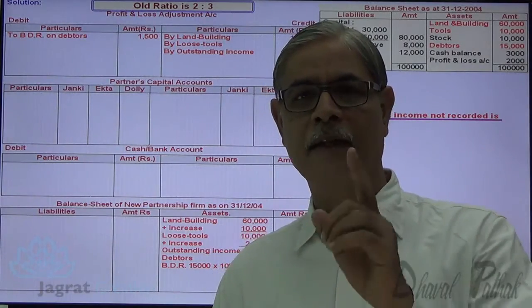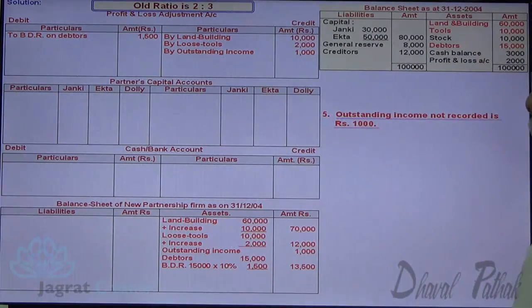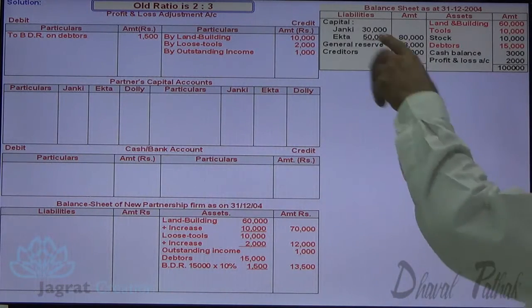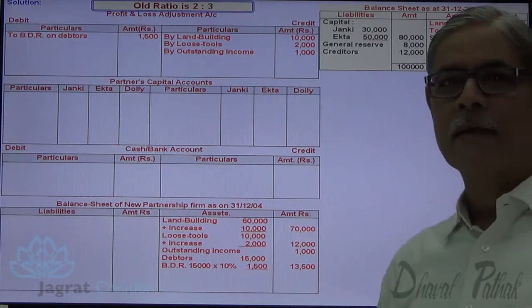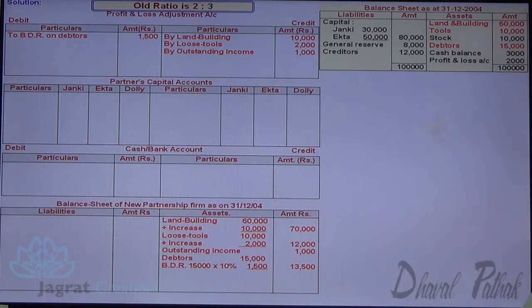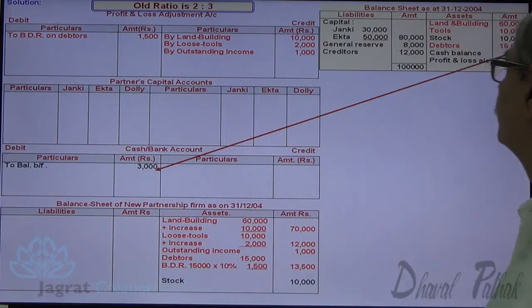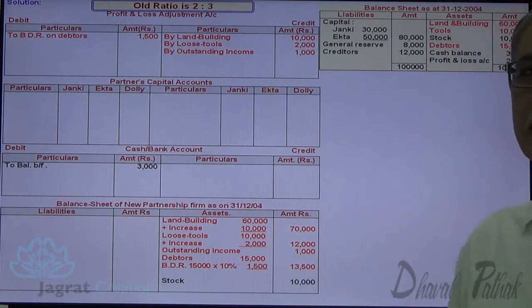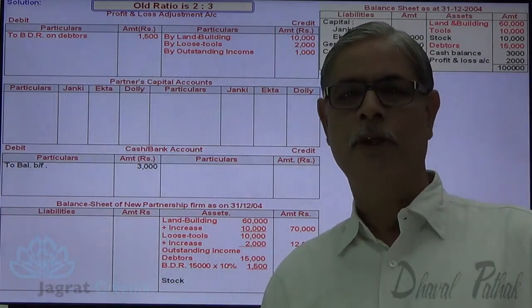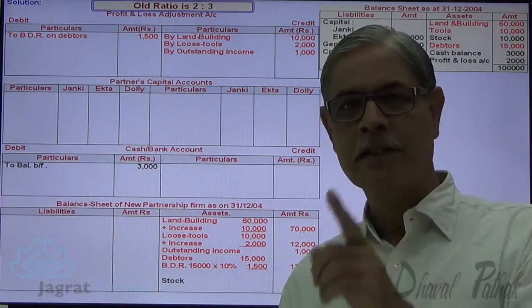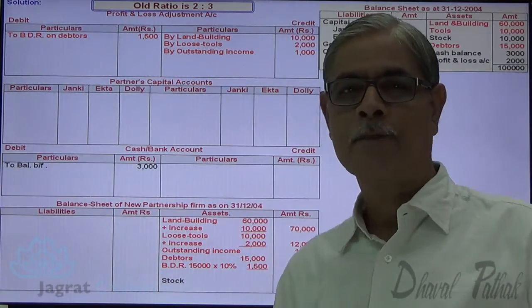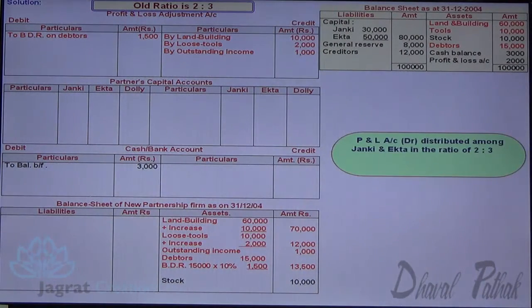Now I want to consider the remaining details from the balance sheet. The remaining details you can identify in the balance sheet with black color. I will write first of all stock 10,000 on the asset side of the balance sheet. Cash balance will be recorded in cash account as balance brought forward. This profit and loss account debit balance 2,000, as I told you, it's an undistributed loss. That loss gets distributed in the ratio of 2:3. So let me distribute.